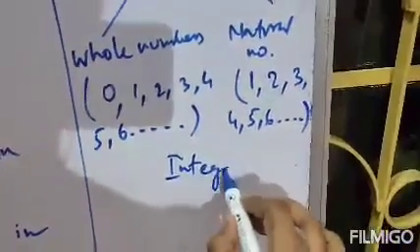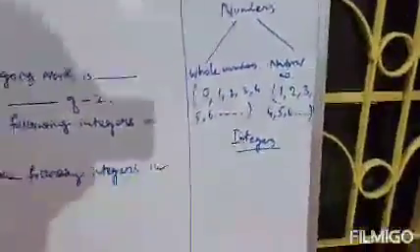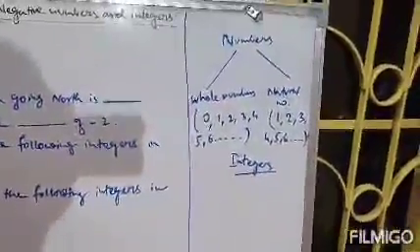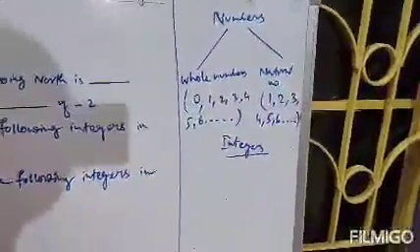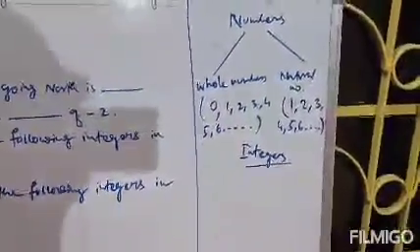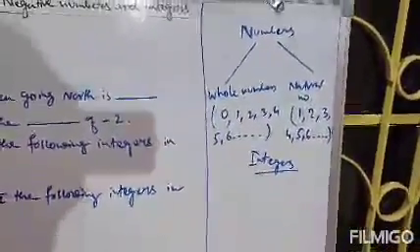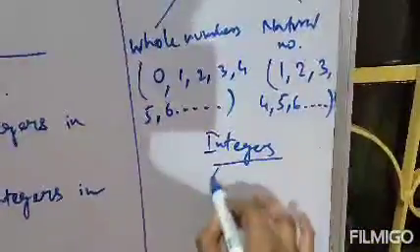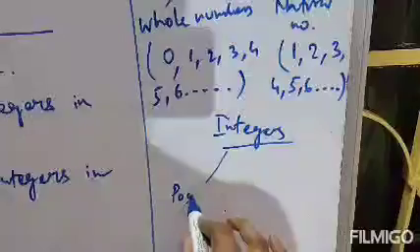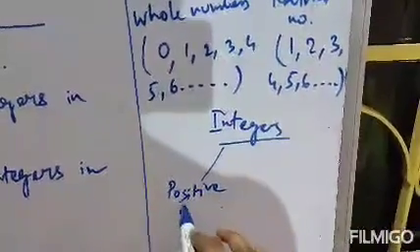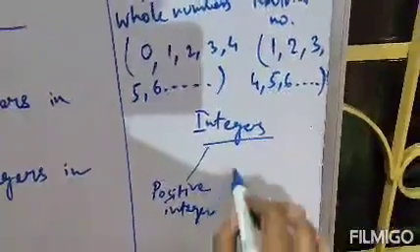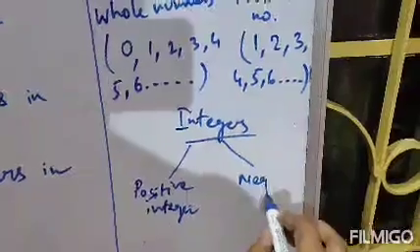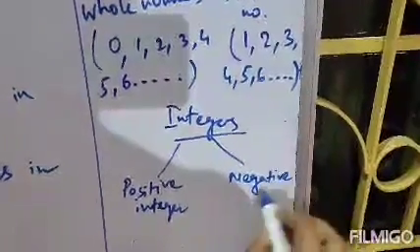Now what are integers? Integers are the combination of natural numbers and whole numbers. That means integers can be positive as well as negative. So integers are further classified into one, positive integers, and the second category, negative integers.